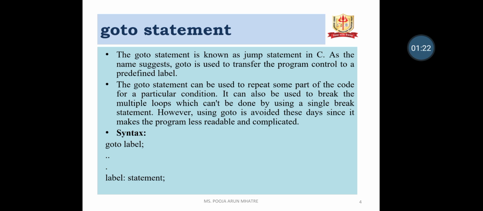However, using goto is avoided these days since it makes a program less readable and complicated. The goto syntax is: goto label; and label: statement;